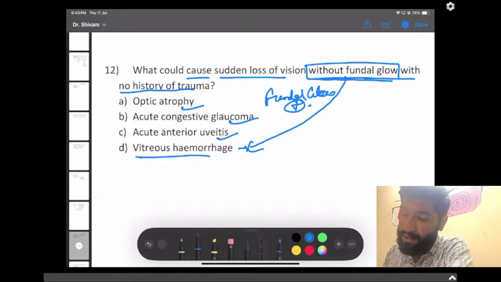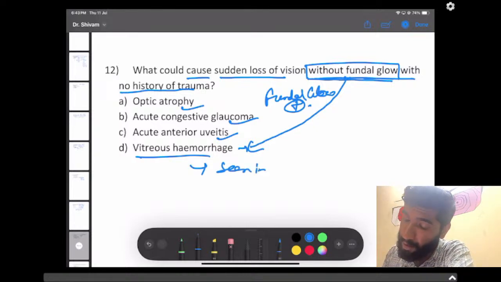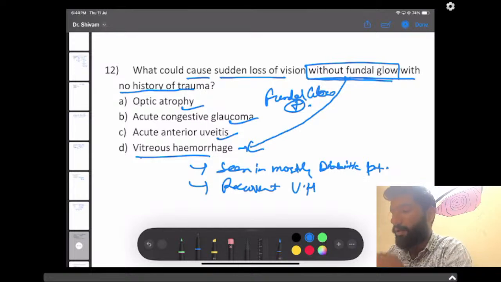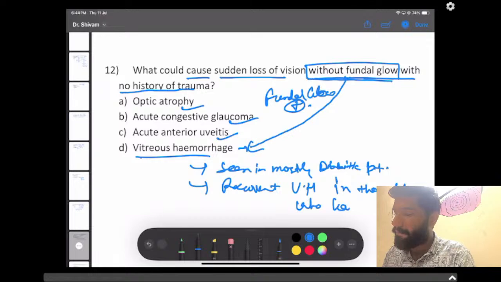Vitreous hemorrhage is seen mostly in diabetic patients, and recurrent vitreous hemorrhage is seen in those patients who have uncontrolled diabetes mellitus.